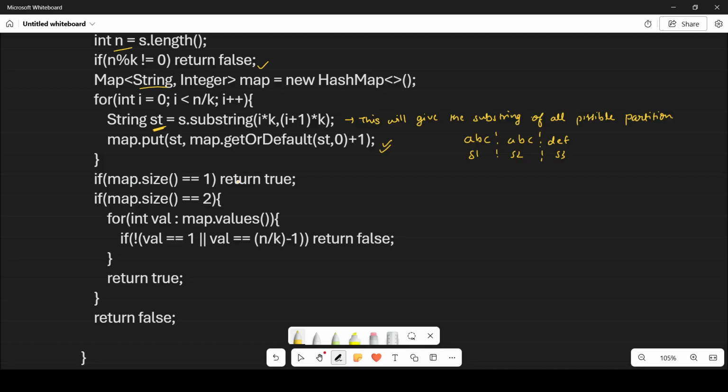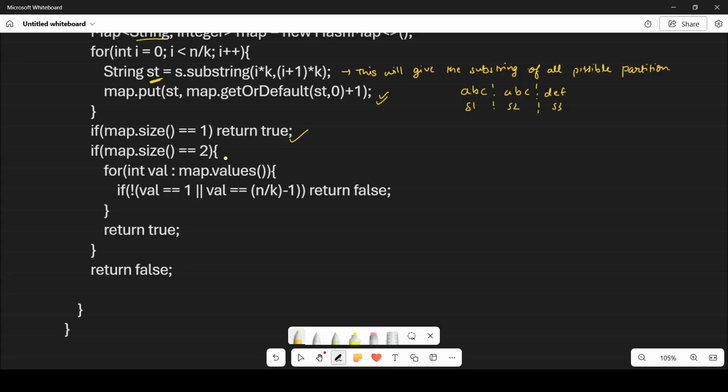Whenever map dot size is equal to 1, it means the string is already good, so you have to return true. If map dot size is equal to 2, the map dot values can be either 1 or n by k minus 1. Let's see it with an example. Let's say you have a string ABC, DEF, ABC, ABC, and ABC.